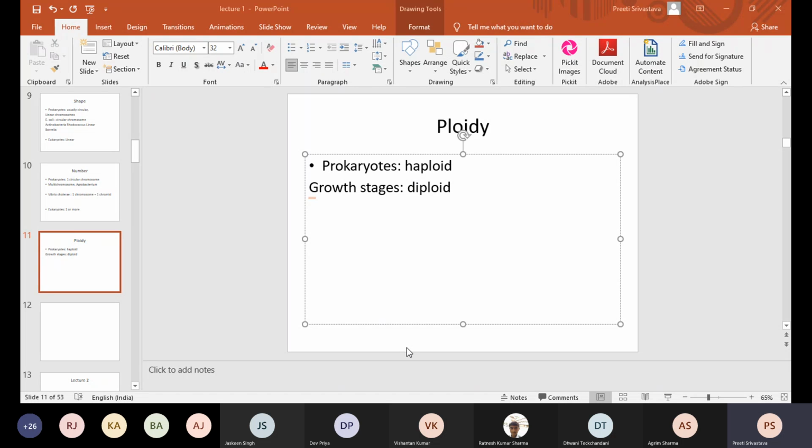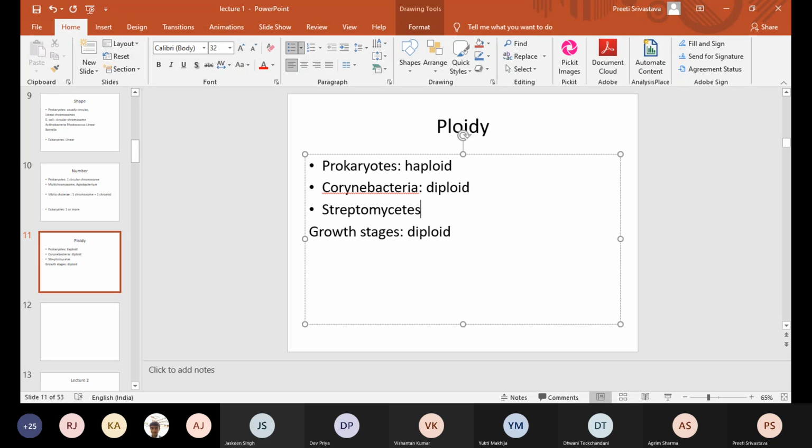Yukti Makhija, are you there? Ma'am, most of them are haploid, but I think polyploidy is also possible in some archaea and bacteria. Yes, they are usually haploid, but for example Corynebacteria exhibit diploidy.